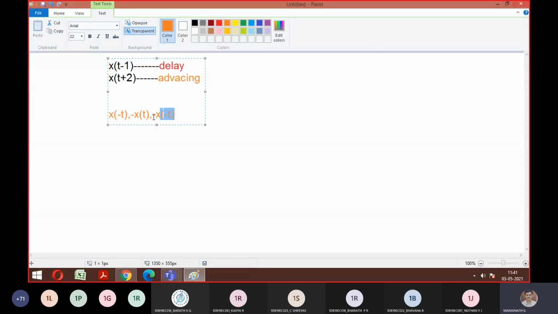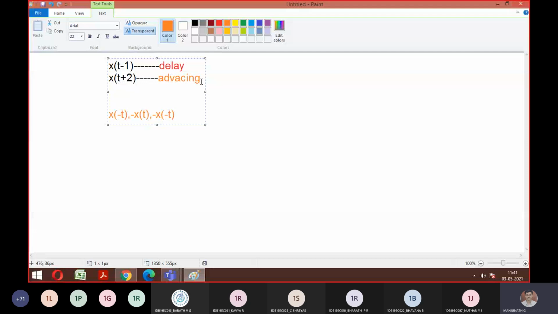Any example to be given? Is it fine, everyone? Example, sir. Okay. Third example, sir. Okay, the delaying part and the advancing part. You want an example for delaying, advancing also? Yes, sir. Okay, fine. So let's consider x of t. Let's try to plot x of t, and then from there we'll try to analyze. Okay, so we'll go ahead.